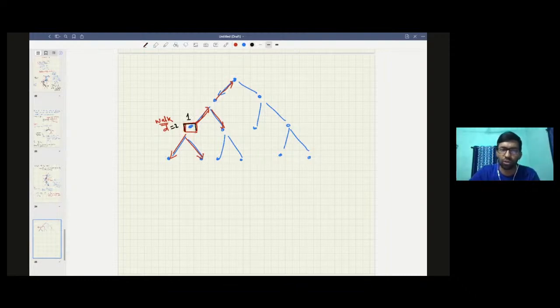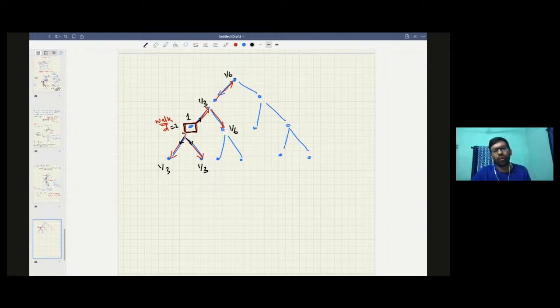The probability that you visit this is 1 by 3, because you have 3 choices here and you can take any of them with equal probability. Then what is the probability that you visit this? 1 by 3 into 1 by 2 is equal to 1 by 6. And the probability that you visit this is 1 by 6, and this is 1 by 3. This is 1 by 3, right? So yeah, that's all that you have.